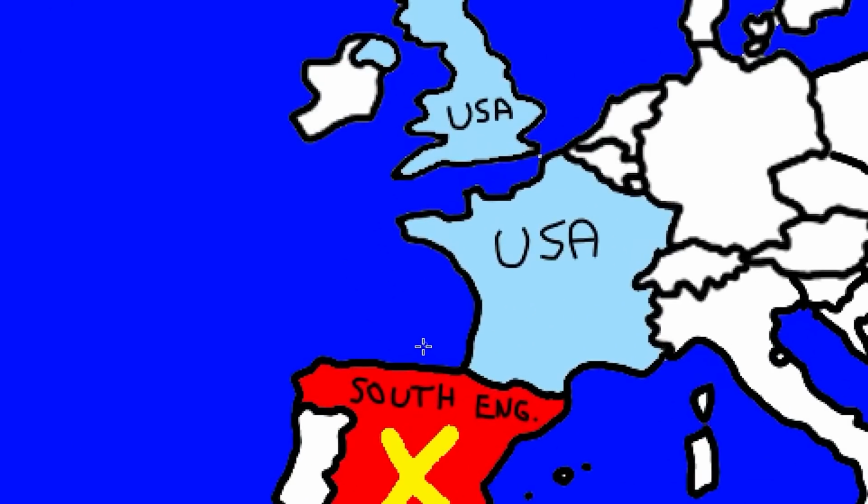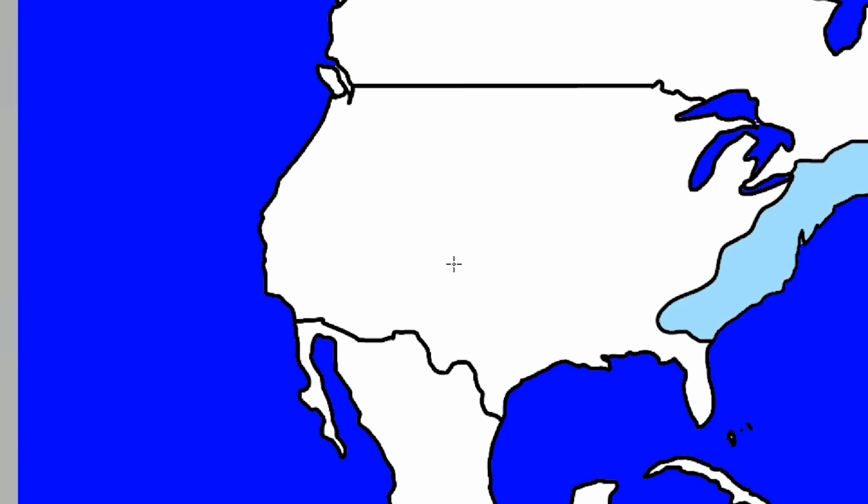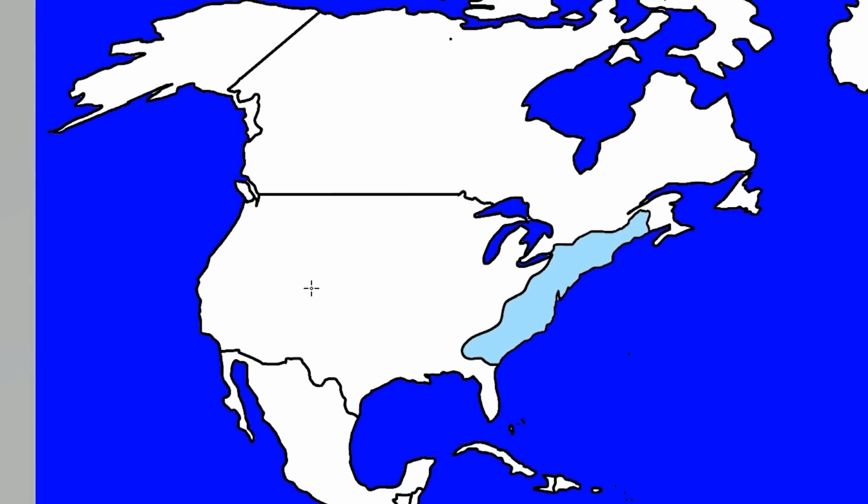So it looks something like this. Not unrealistic at all. Now, what does that mean for South England? We probably have to get rid of that too, to be honest. France and England merge in East America. I'm going to assume East America just means eastern United States, somewhere in North America.